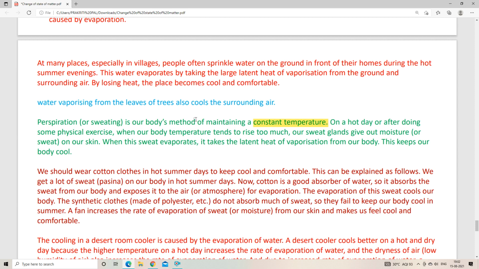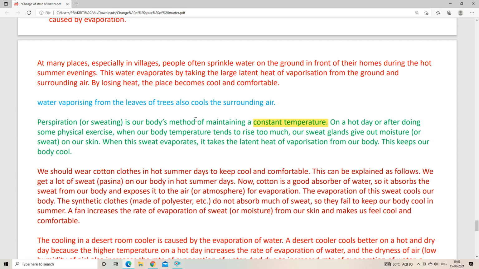On a very hot day or after doing some workout or physical exercise, our body temperature tends to rise too much. So our body temperature suddenly increases, and then our sweat glands give out moisture or sweat on our skin,